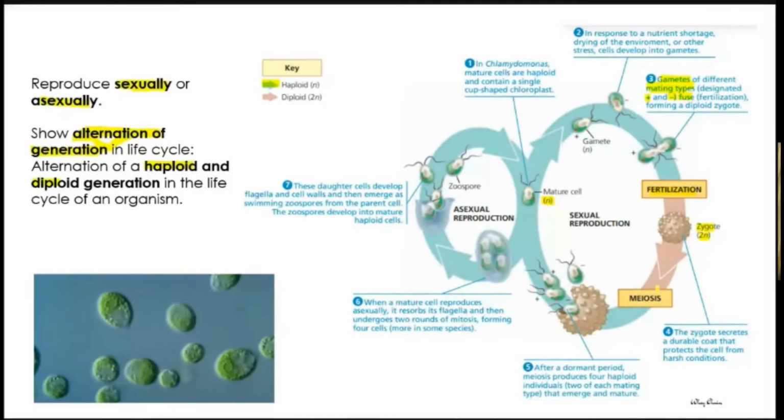So this zygote will undergo meiosis. We studied this in semester 1, from the diploid cell. Once they undergo meiosis, they will produce the haploid. So this is the haploid Chlamydomonas that will be formed, and then they will grow and become mature. So they will become mature, and will move on to the next step, or they will repeat like their previous parent cell.